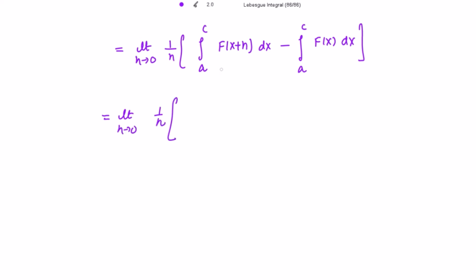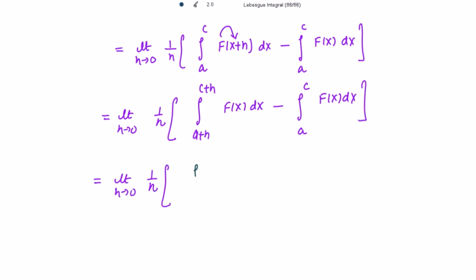How can we write this first integral further? f is depending upon x+h. So this integral can also be written with the limits a+h to c+h, and here we write f(x) dx, minus the second integral as it is.